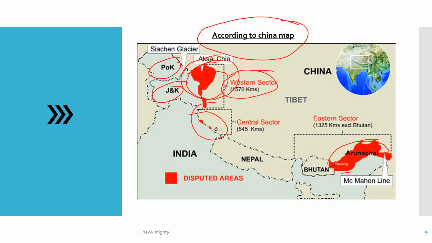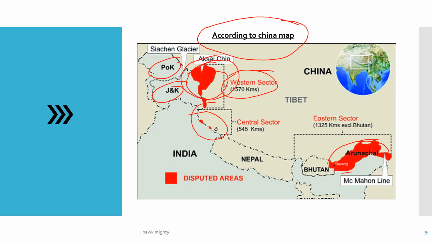The areas marked in red by the Chinese are the disputed areas we are talking about in the news. You can mark them at the red areas. That is the disputed area. China always considers Arunachal Pradesh to be part of southern Tibet, and that is the point China always makes in its briefings. And this is the Aksai Chin, which is also occupied by China.